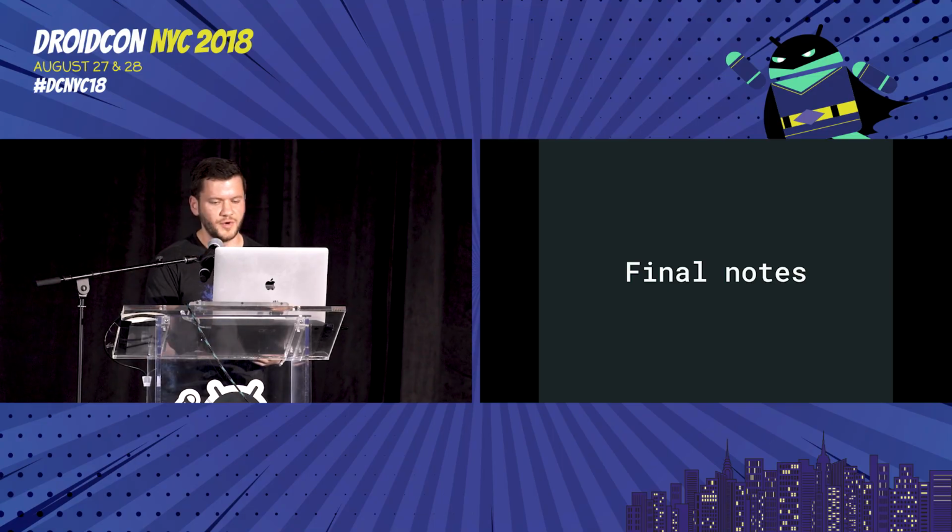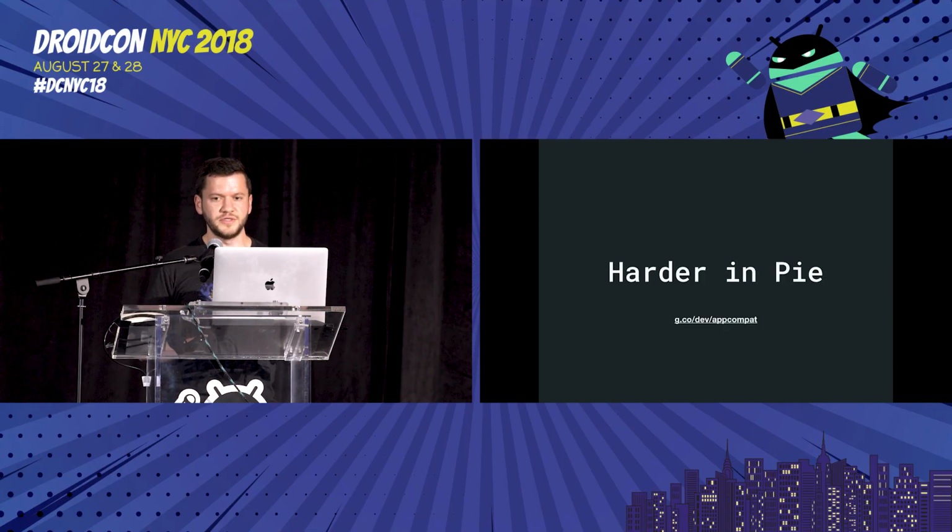Some final notes to take away from this is that some good news, I guess, is that it is a lot harder to do in Android Pie. So there's this project called AppCompat, which is not confusingly named at all, that has nothing to do with the support library AppCompat, and this is around not accessing private interfaces. So all that Black Mirror stuff with like trying to replace ClassLoaders at runtime with reflection, that doesn't work anymore.